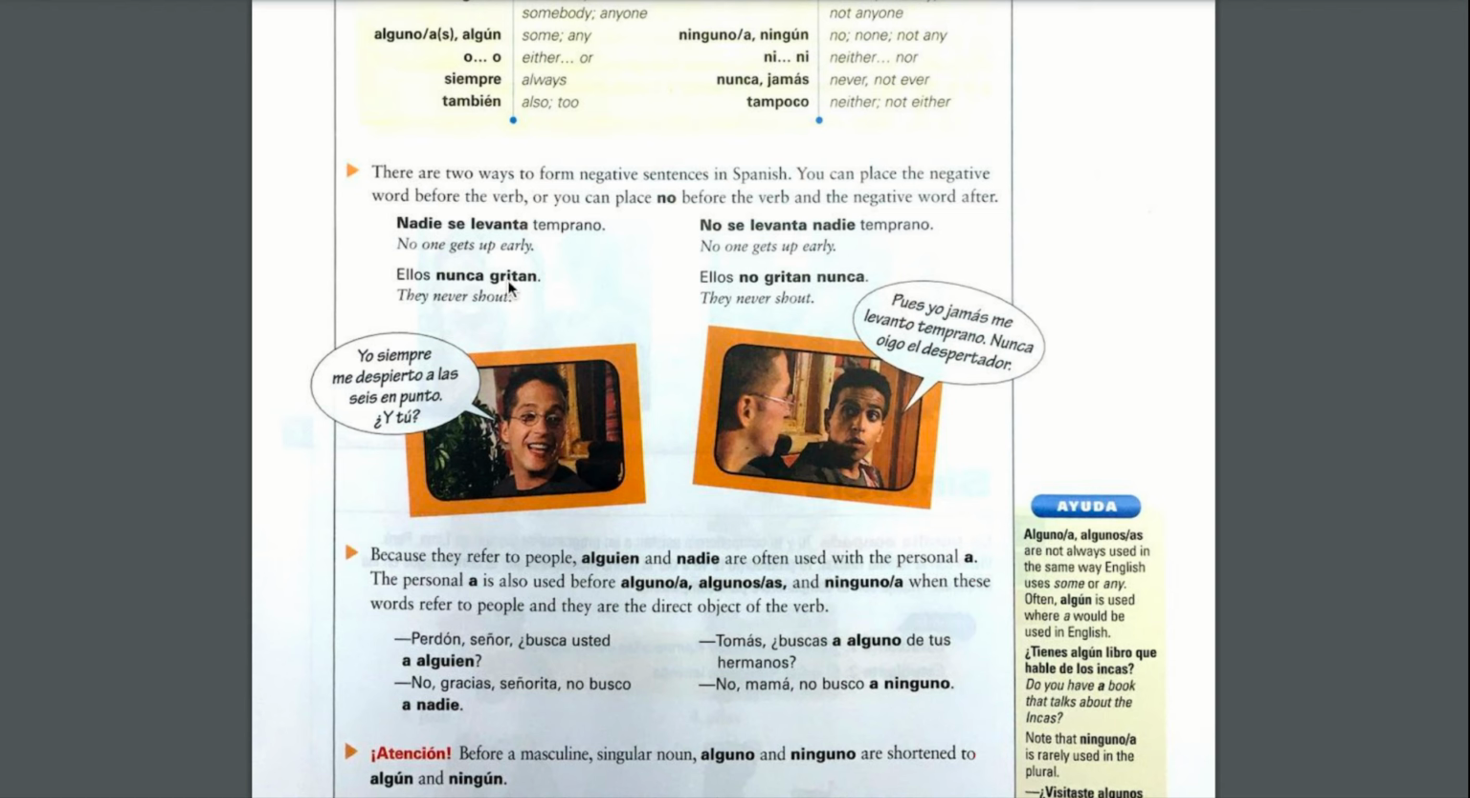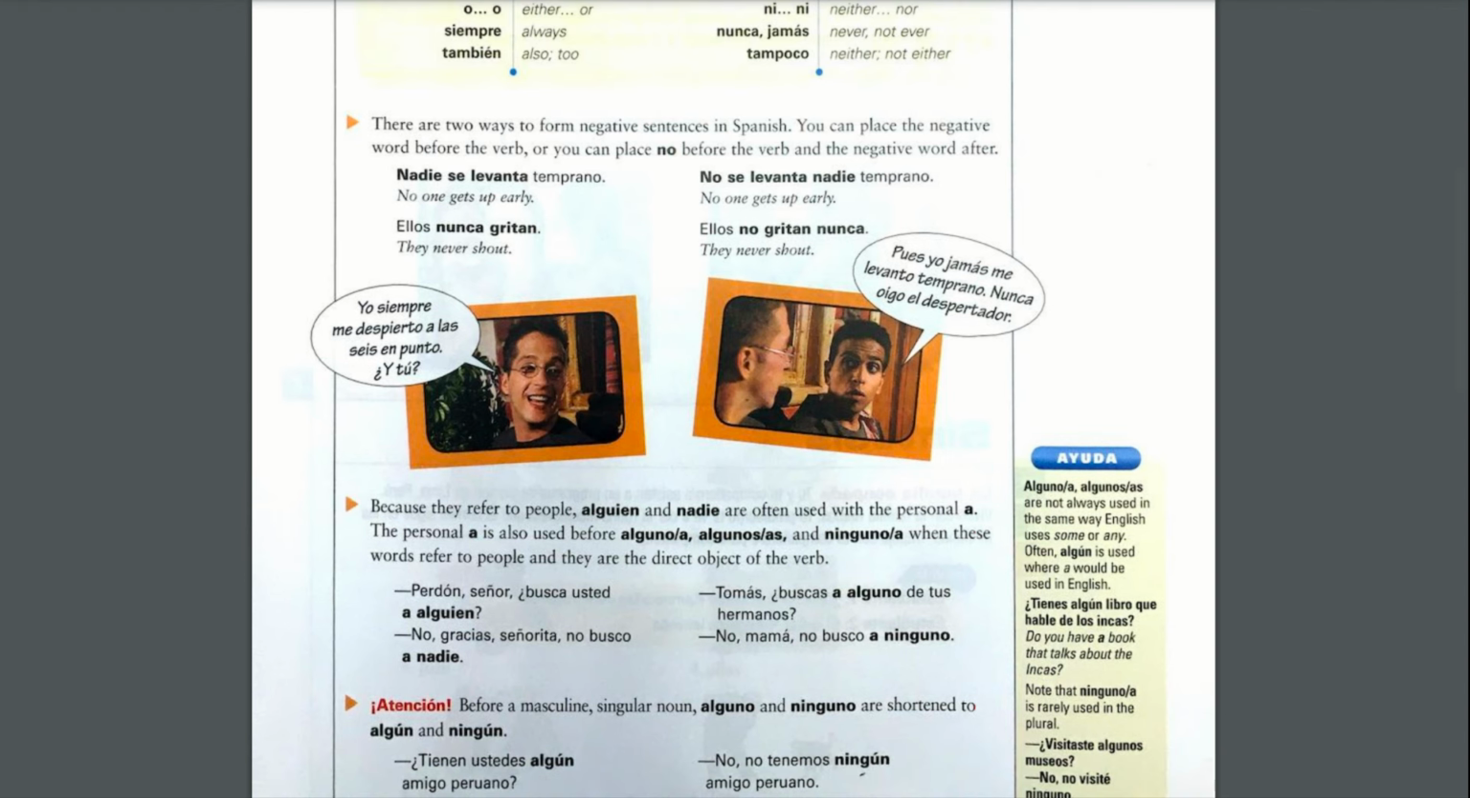Okay, ellos nunca gritan. Nunca would be never, right? So they never scream. So nunca is your negative word, never. Okay, you can put it in front of your verb. Or the second way of doing this is by putting no in front of the verb and then the negative word after the verb. So that would be a double negative, which we do use in Spanish. So ellos no gritan nunca, they never shout. And if you literally translate, that says they don't scream never. Obviously in English it doesn't make sense, but in Spanish you can do it like that.